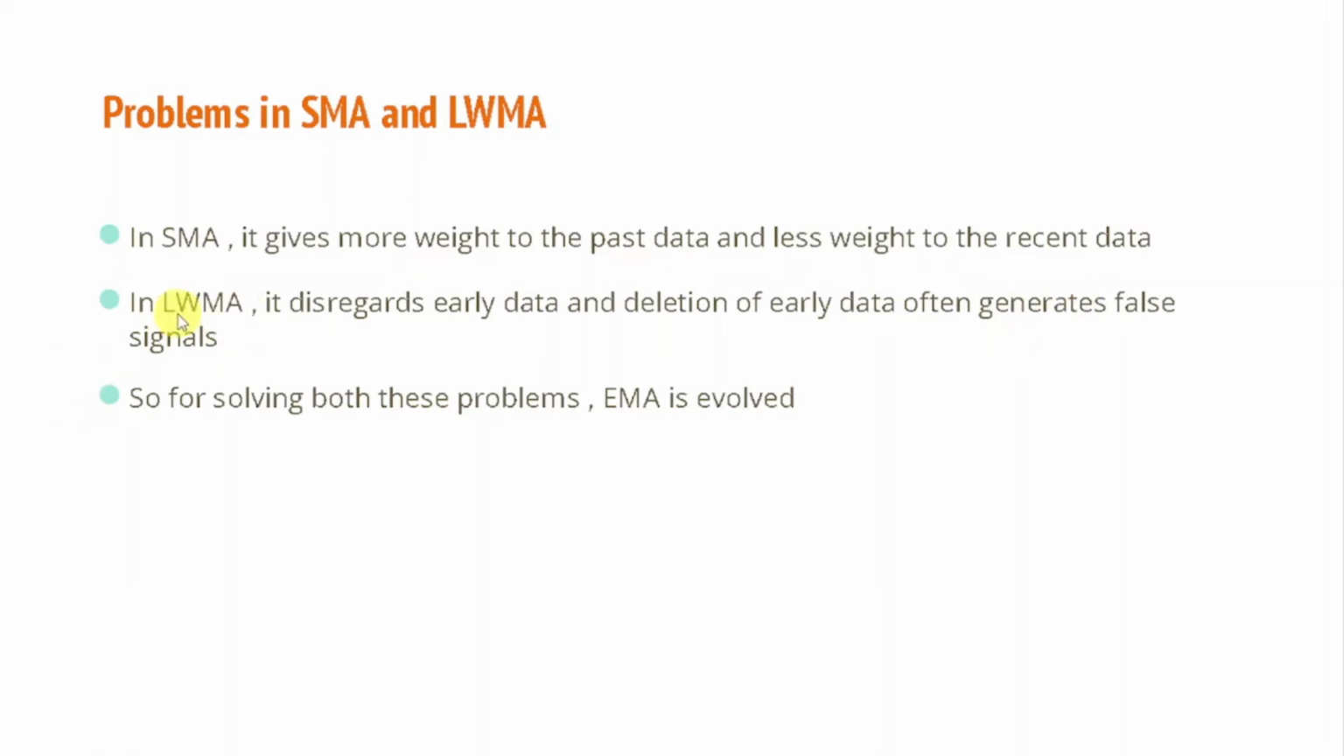But in linear weighted moving average, we say that it disregards early data by giving it less weightage, and it kind of deletes the early data, and that's why it generates false signals sometimes. So there is one problem with LWMA, which is linear weighted moving average, and there is one problem with SMA. In SMA, the problem is that it gives you signals very late, and it gives less weightage to the most recent data. And with linear weighted moving average, the problem is that it deletes the early data and gives much higher weightage to the most recent data. So these are some of the problems which people faced, and that's why EMA evolved.